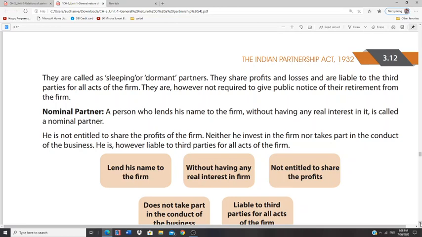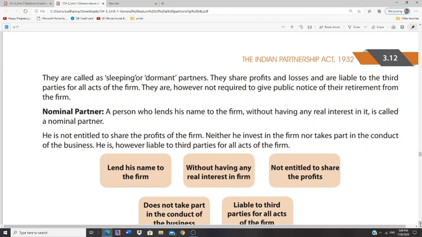Let's say Lux soap is manufactured by a partnership firm, and you have so many actresses endorsing it. Let's say we have taken Kareena Kapoor for it. Now, Kareena Kapoor is a nominal partner. She has just lent her name so that this particular brand becomes famous.